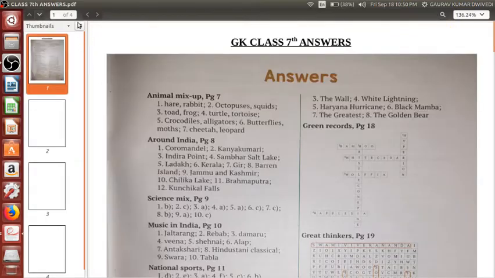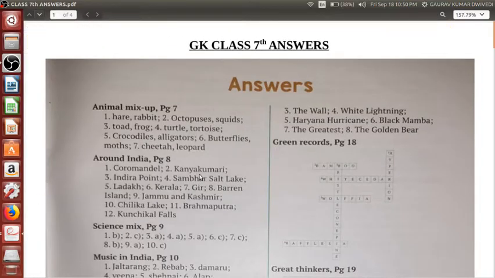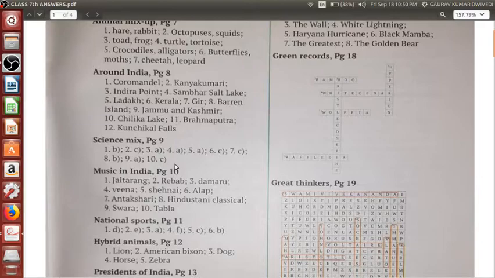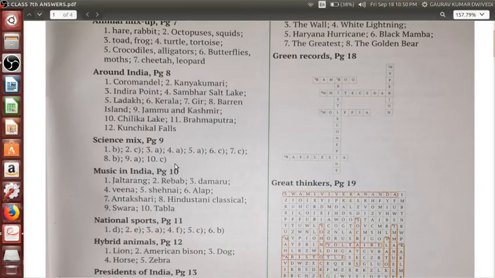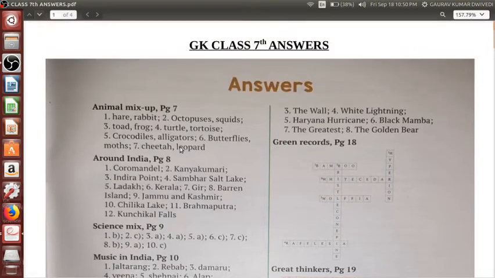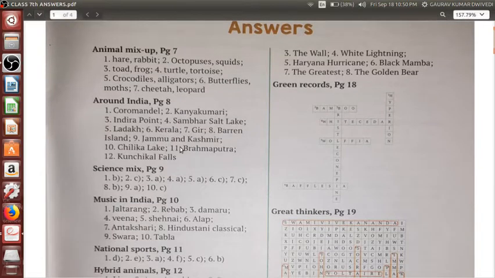As I told you in the last class also, this is the compiled PDF of your entire GK answers, which are given at the back of the book Britannica.